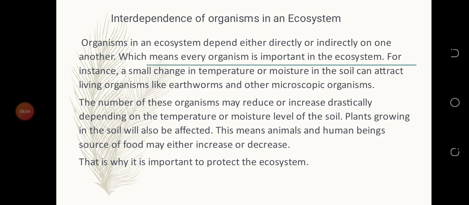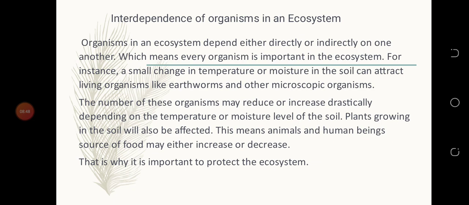Interdependency of organisms in an ecosystem. Organisms in an ecosystem depend either directly or indirectly on one another, which means every organism is important in the ecosystem. So if organisms depend directly or indirectly on one another, it means every organism in the ecosystem is what? Important. For instance, a small change in temperature or moisture in the soil can attract living organisms like earthworms and